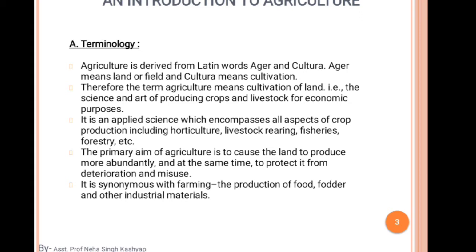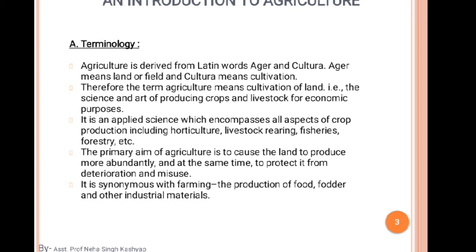Together, all culture is known as agriculture. Therefore the term agriculture means cultivation of land, that is, the science and art of producing crops and livestock for economic purposes.